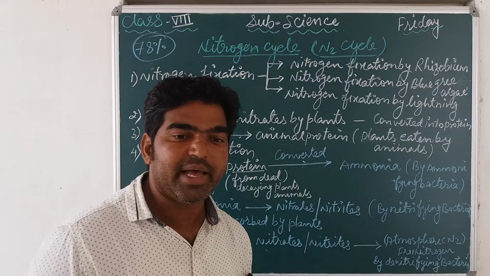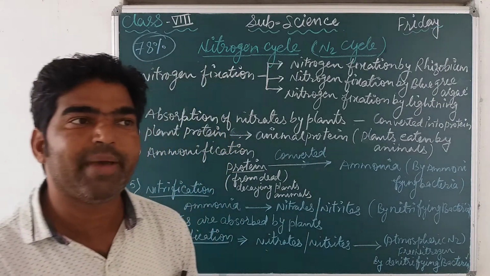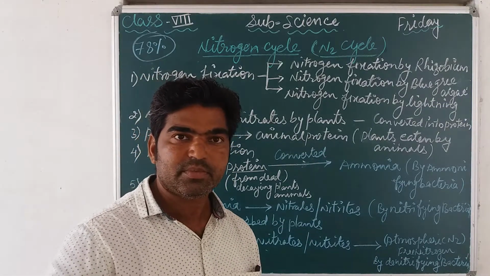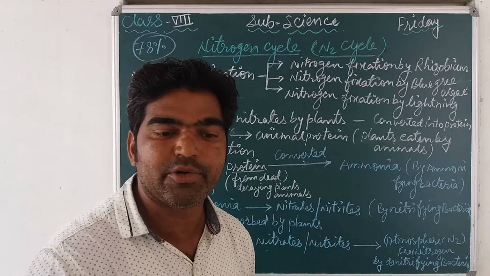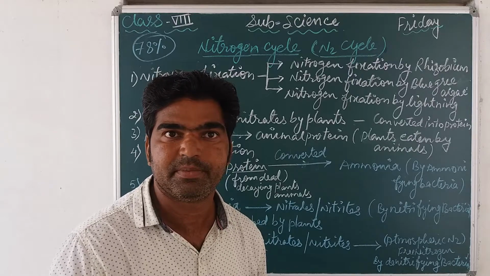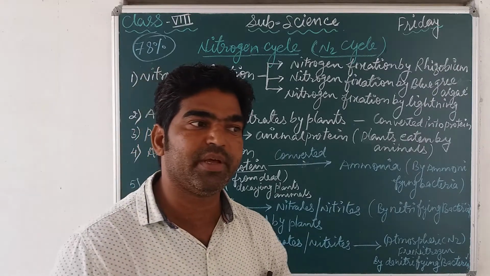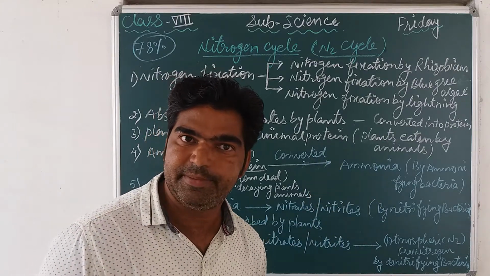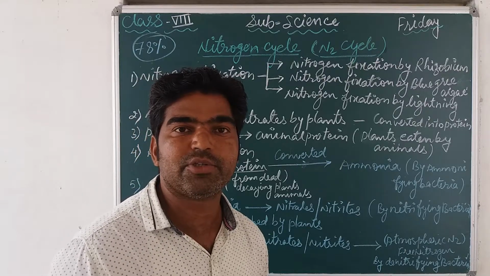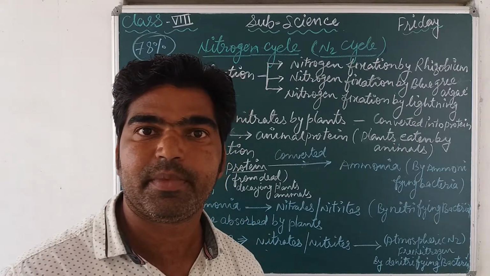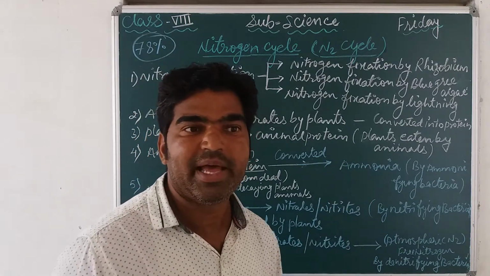Now, on the other hand, as we know, nitrogen is a main constituent of many biomolecules. For example, it's a main part of protein, because all the different types of protein are formed by amino acids, and amino acids are formed by nitrogen. It is also a main constituent of chlorophyll. In protein and chlorophyll, nitrogen plays a very crucial role.